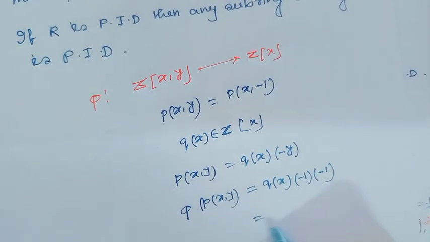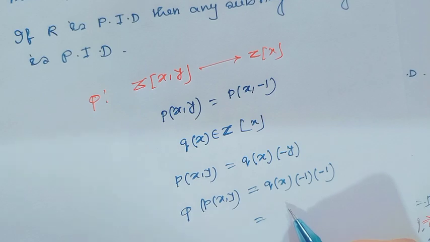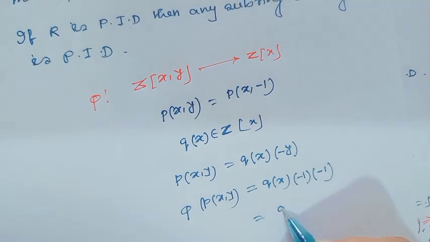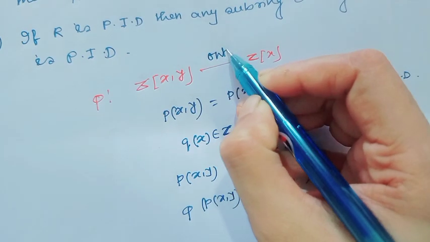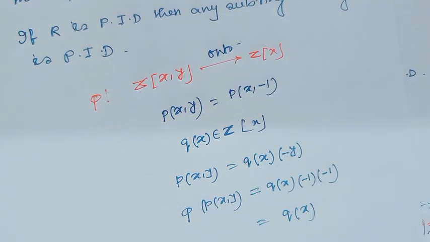Therefore phi of p(x,y) equals q(x). So this ring homomorphism is onto.